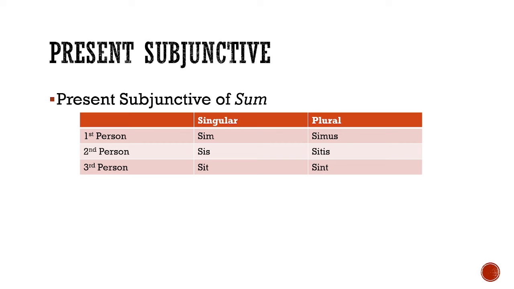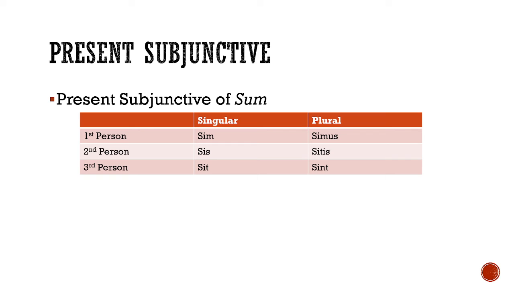But even being weird, there's still something of a pattern to it, even more so than it was in the indicative. Remember, the indicative was sum, then es, then est. And so sometimes it was su and sometimes it was es. You just had to memorize it. Here, it's very straightforward. It's si, and then add the endings m, s, t, mus, tis, nt. That's it. One thing you're going to see about the subjunctive, once it finds a pattern, it sticks to it. It will not change that pattern. It will not make exceptions. It will not deviate.